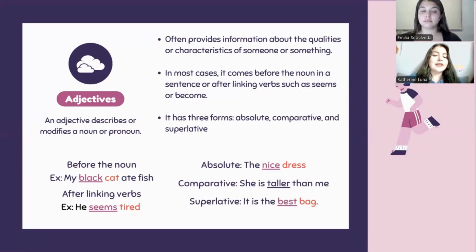And after linking verbs: he seems tired, right? And here we have the three forms: the absolute, the nice dress; the comparative, she is taller than me; and superlative, it is the best bag.